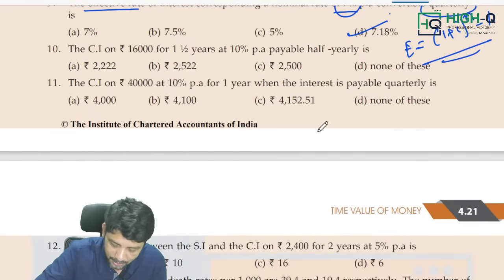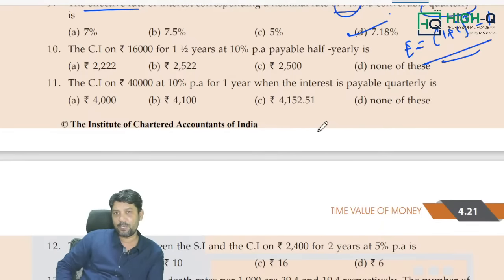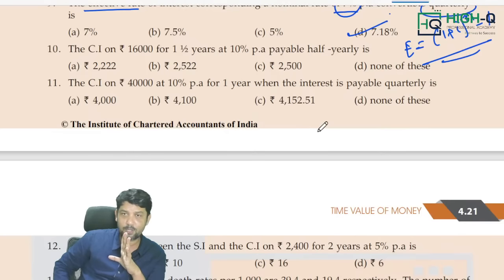Look at this, my dear. This is what effective rate of interest is. Sir, are you expecting some question from effective rate of interest? One compulsory question is going to come from effective rate of interest. Don't ignore it. Simply by using a calculator, you can complete effective rate of interest. Don't waste your time.